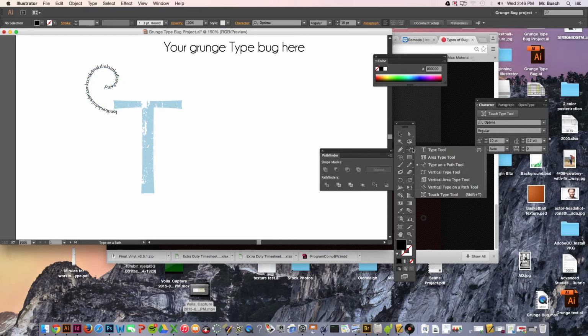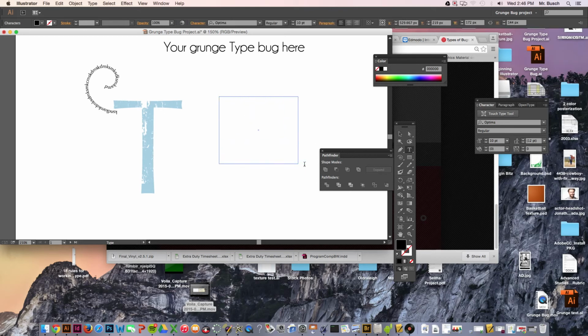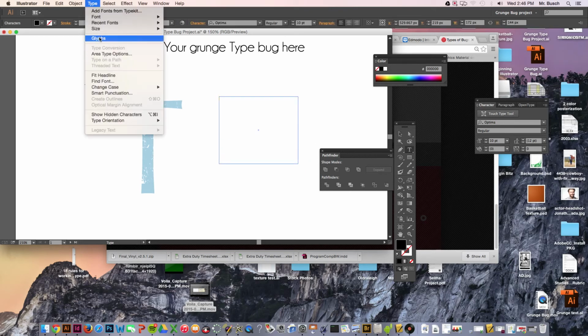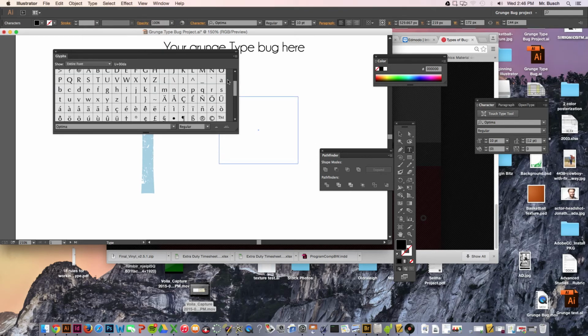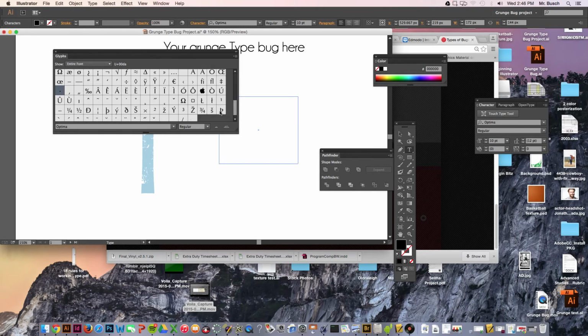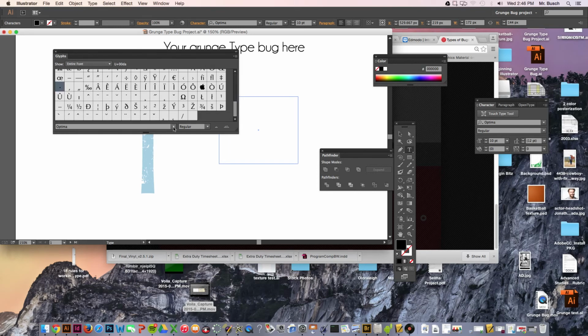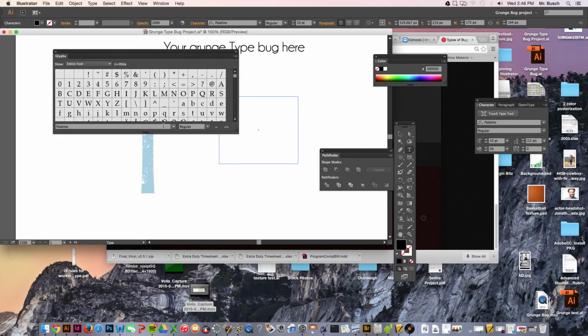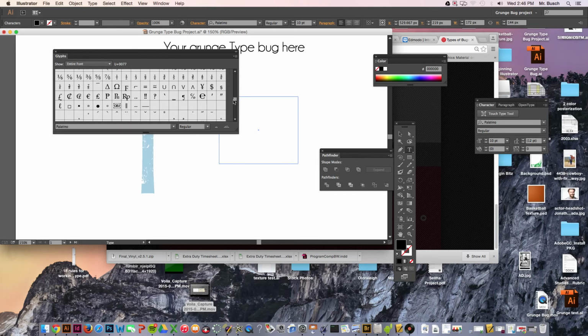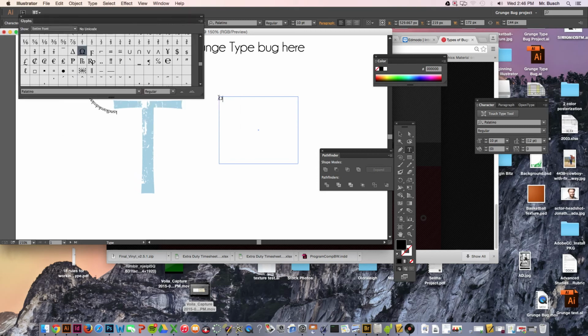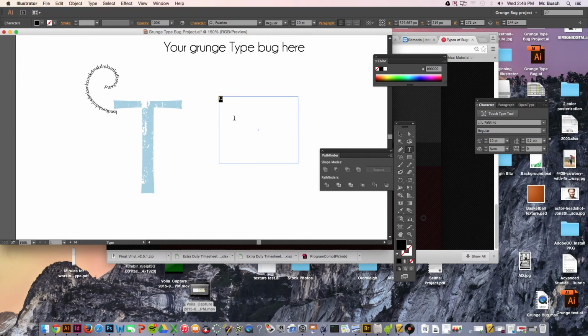The other thing is, if you want to find some interesting characters, click and drag out a text box. Go to Type, Glyphs. This is a series of interesting little characters that you don't ever see when you're just typing out letters. And you can select any kind of font you want. So say if I was looking at Palatino and I wanted the omega symbol, I can click on it. And there it is. You would just follow the same steps you did to create the outline.